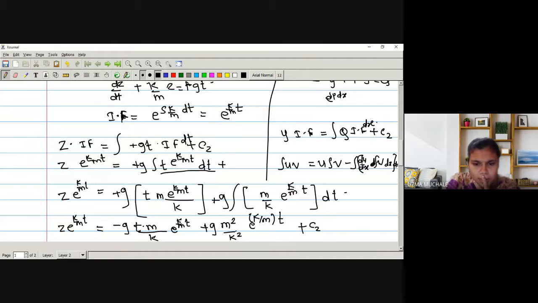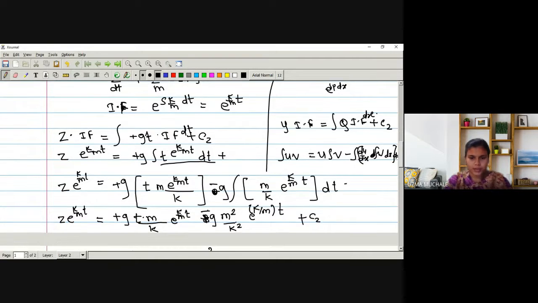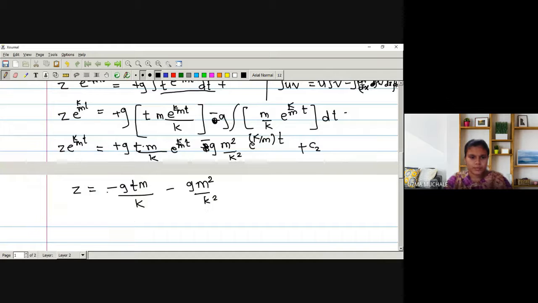Okay. So here what will be the term? It is negative now, no? Integration, u as it is. Integration of P minus of. Now it is okay. So it's negative. Gm square by k square. Now again we are going to divide by e raised to k by m into t. So that will be removed.